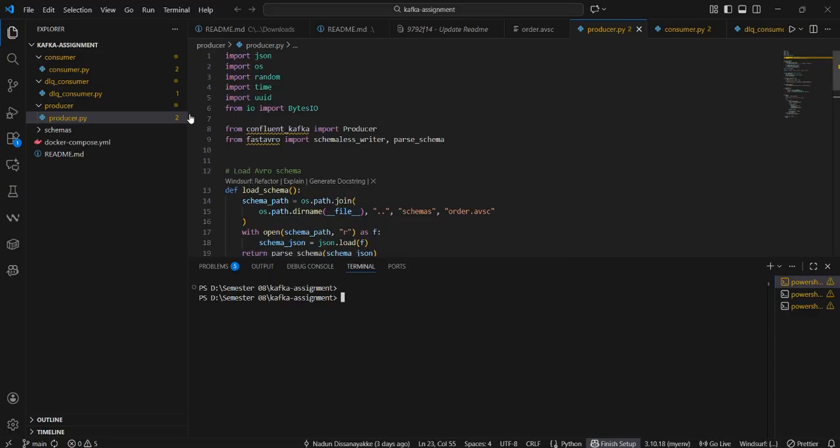Docker Compose starts Kafka and Zookeeper. This follows the structure required by this assignment.